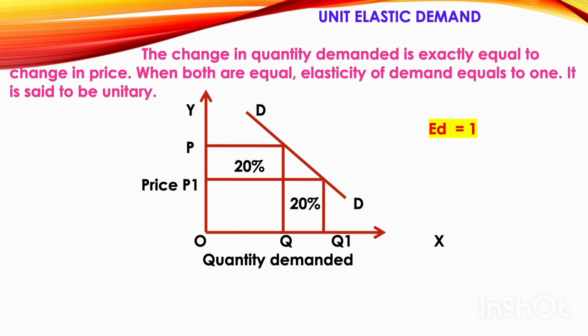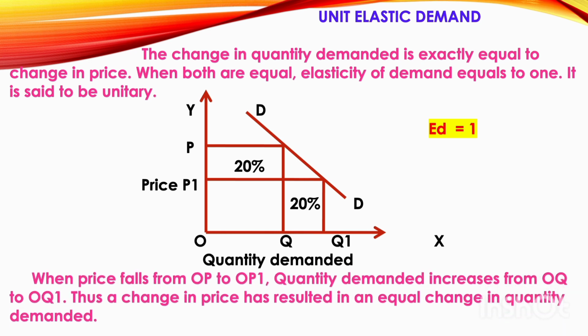And in this case you can see the demand curve is DD. When price falls from OP to OP1, the quantity demanded increases from OQ to OQ1. Thus, a change in price has resulted in an equal change in quantity demanded.